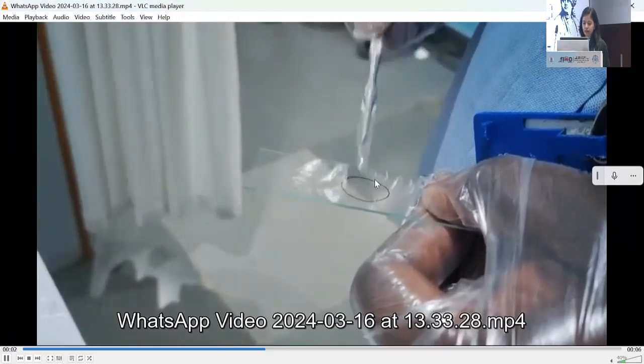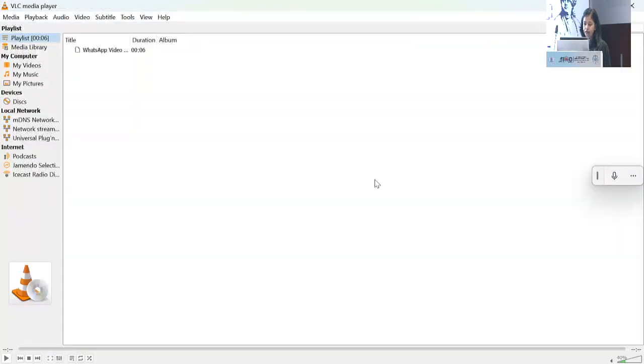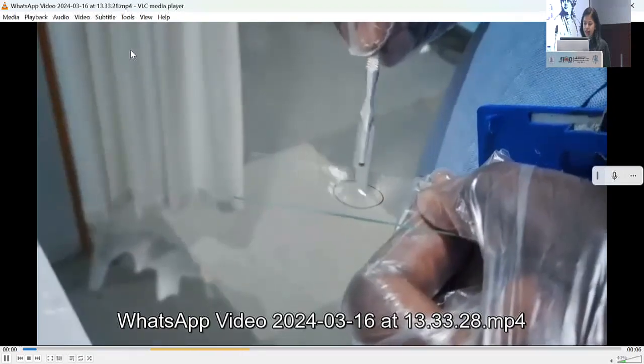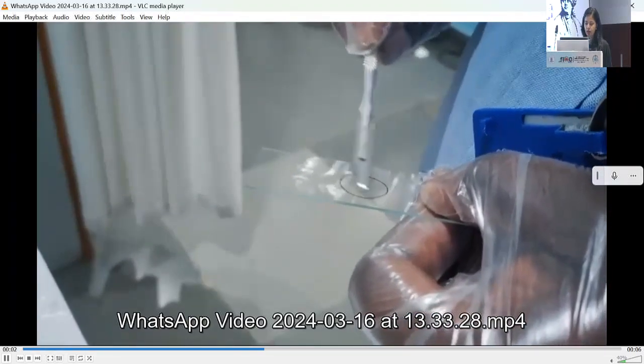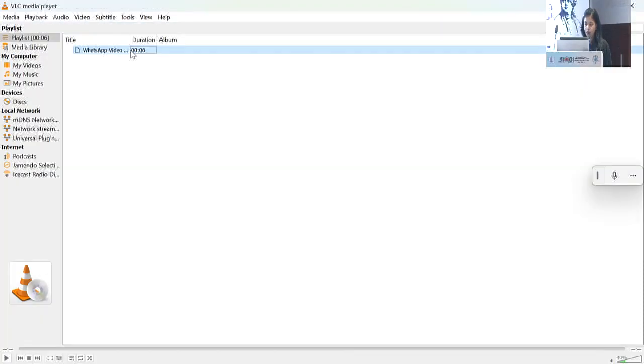So this is a slide in which the Gram staining is being done. The circle which is marked is behind the slide, and a very smooth, very thin smear has to be made for Gram staining and trypan blue staining as well. The process is the same.